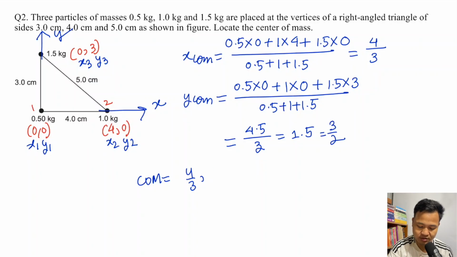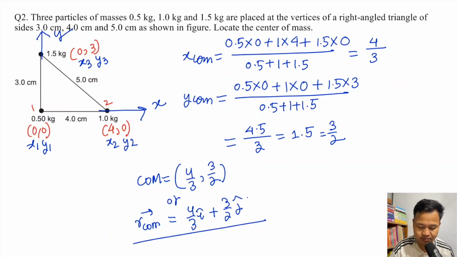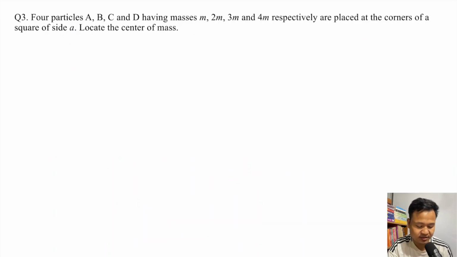Or as a position vector, rcom equals 4 by 3 i cap plus 3 by 2 j cap. This is the position.